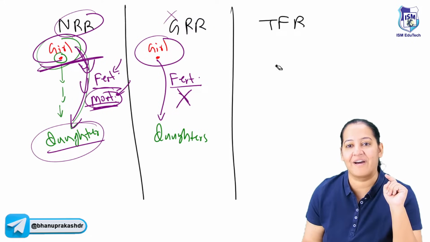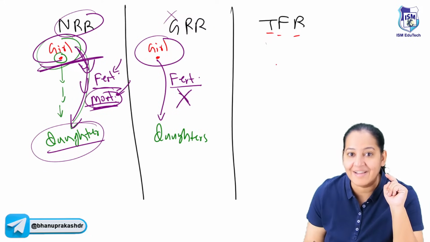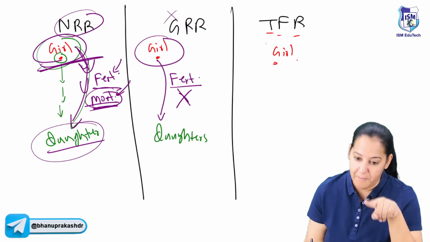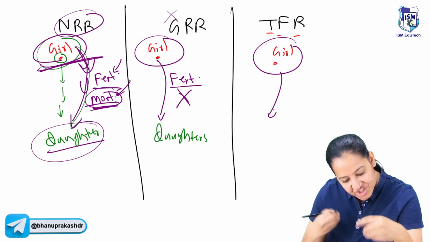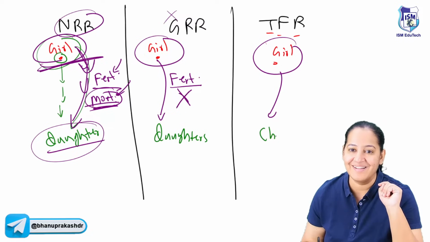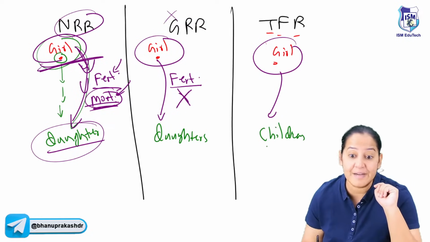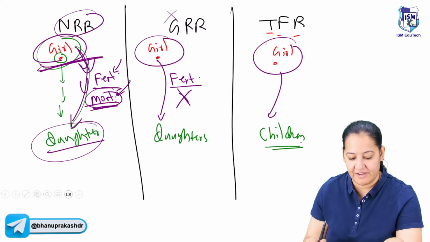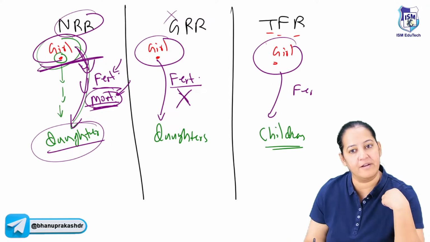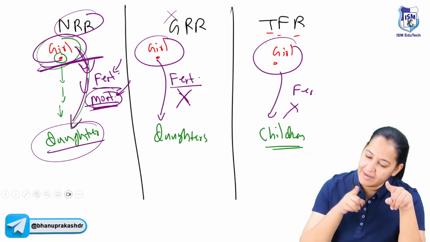And the third, TFR. TFR is total fertility rate. Here also a newborn girl is there. Born today in India. So how many total children will she have in future? Not only girls. I'm saying boys and girls both, sons and daughters both. How many total children will she have in future? That is known as TFR if we are applying only current fertility, no mortality. So we are taking mortality only in NRR.